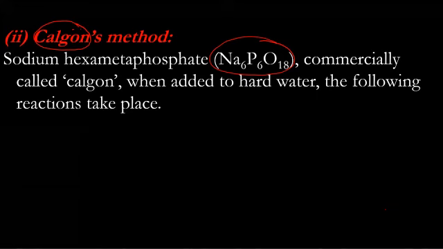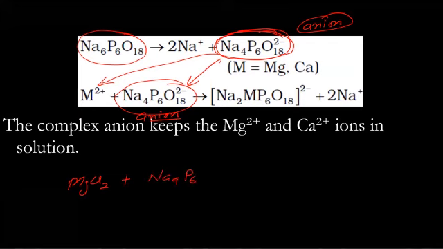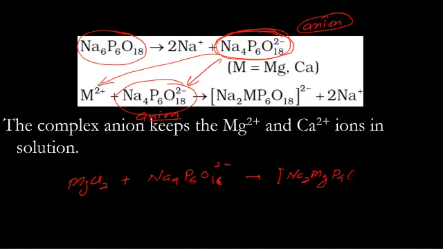Second, Calgon's method, sodium hexametaphosphate. Here, the complex anion replaces the anion, for example, MgCl2 plus Na4P6O18 2 minus gives you Na2MgP6O18 2 minus plus 2 NaCl.